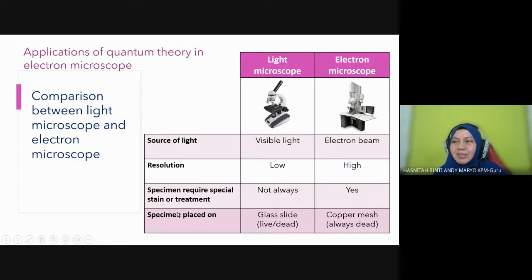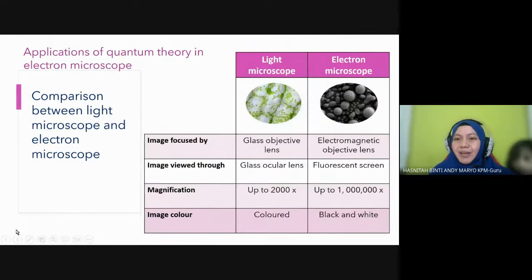And where the specimen is placed: here we put it on a glass slide, either living or dead. Okay, no problem. Both can be observed. But when using an electron microscope, the specimen must already be dead. Tak boleh guna living specimen. Kalau living specimen dia masuk dalam tu nanti dia mati. Alright? Because there is a very high frequency wave there, very high energy.